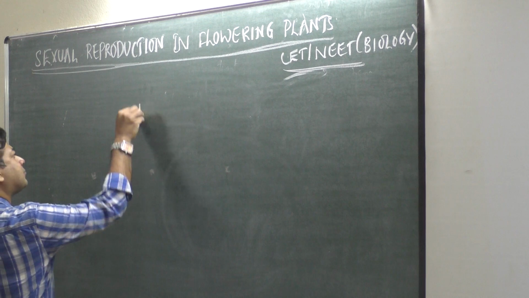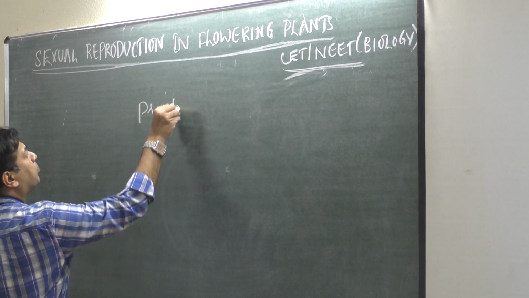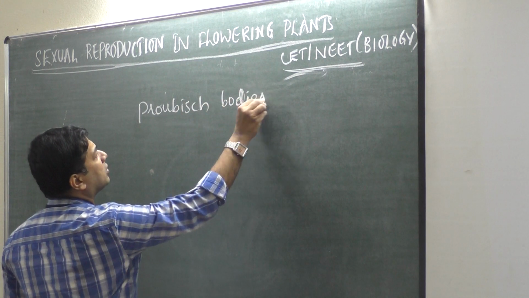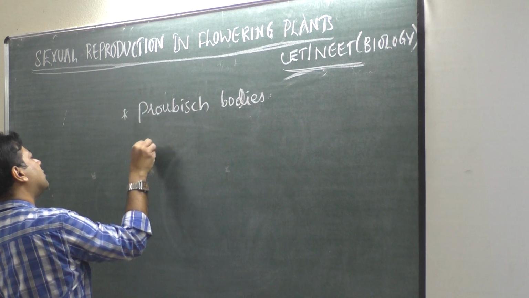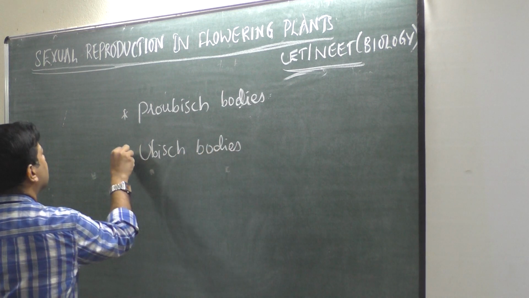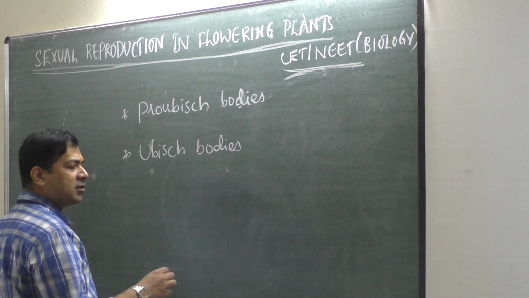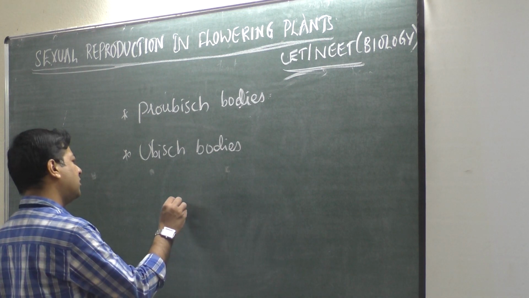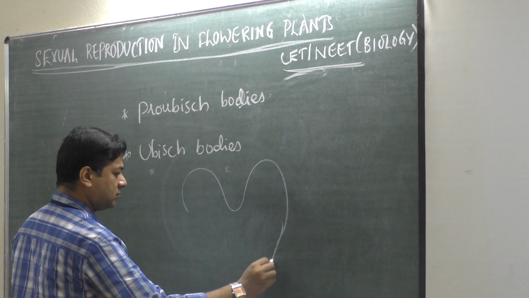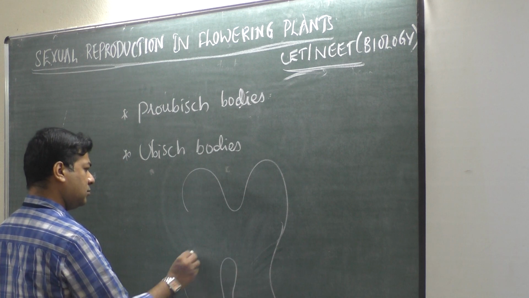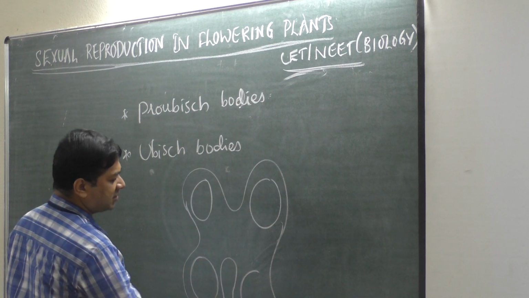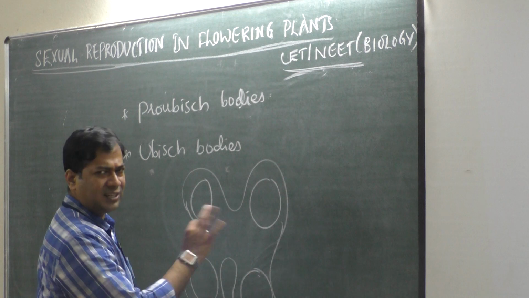What are pro-Ubish bodies and what are Ubish bodies? We have discussed a cross section of anther. If you remember, these are microsporangium. We have already discussed it in our previous class.